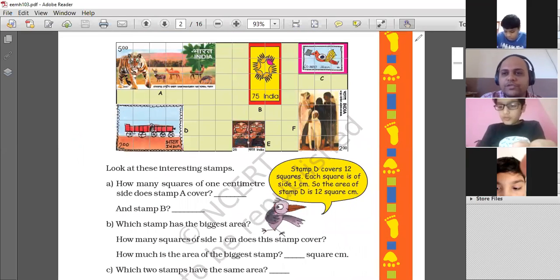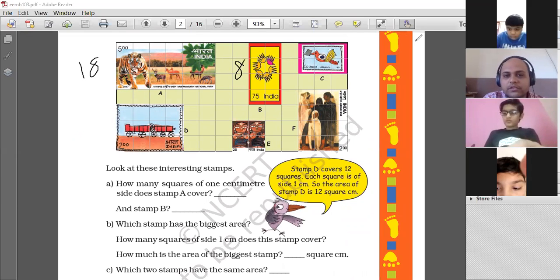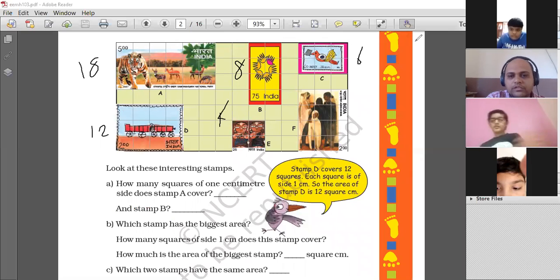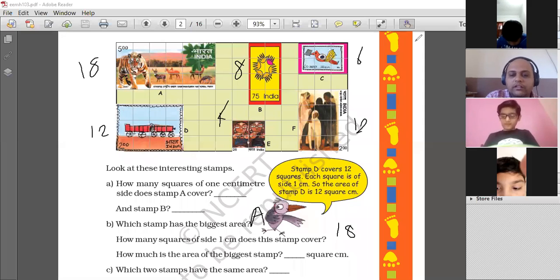So first of all, let's find out. This one has 18. This one has 2 4s are 8. This one has 3 2s are 6. This one 1 2 3 4, 4 3s are 12. 2 2s are 4, and this one 1 2 3 4, 3 4s are 12. So which one has the biggest area? How many squares of side 1 centimeter does this stamp cover? Answer is A. Then how many squares of side 1 centimeter? 18. How much is the area of the biggest stamp? 18 square centimeter. Yes, this is something which we have done time and again.